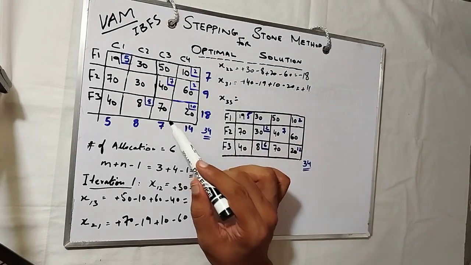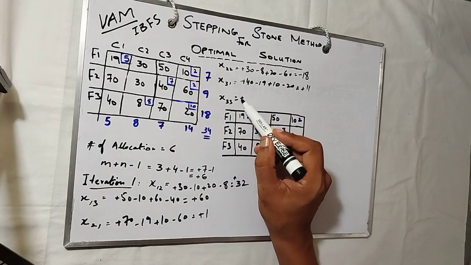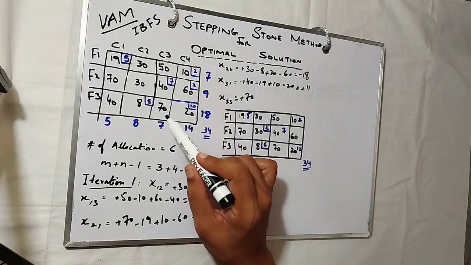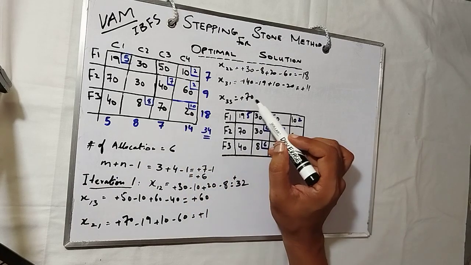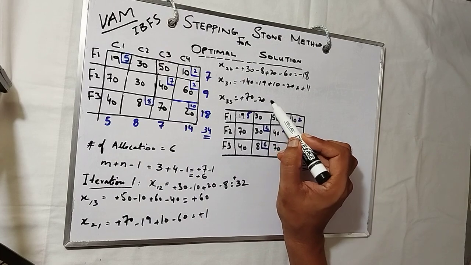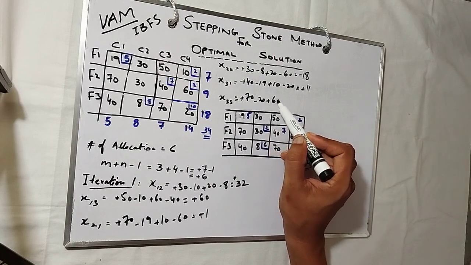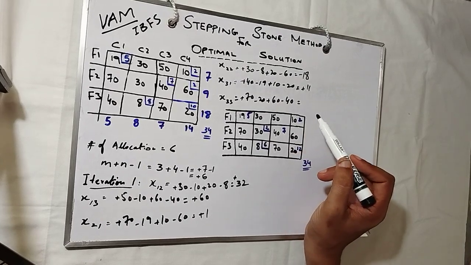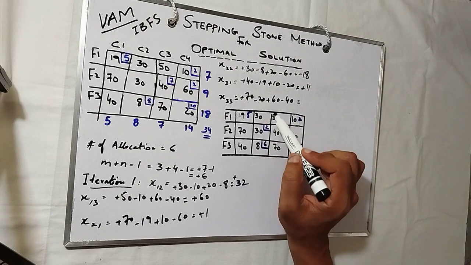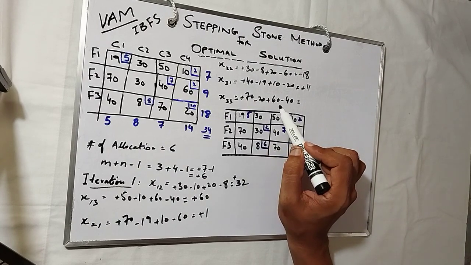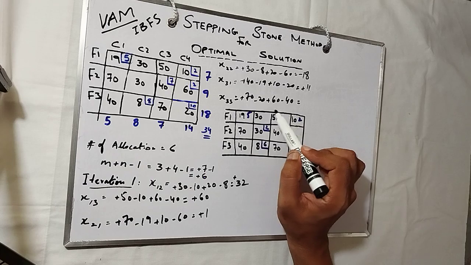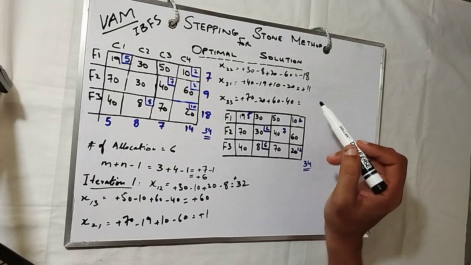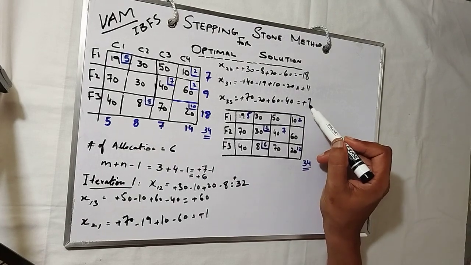Let's move ahead to the last one, x33, that is plus 70. So how do we make a loop? This is the best one. Plus 70 minus 20 plus 60 minus 40. That's how we make a loop. So plus 70 plus 60 is 130. 130 minus 60 is plus 70.